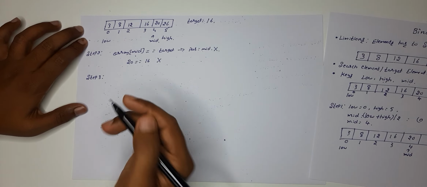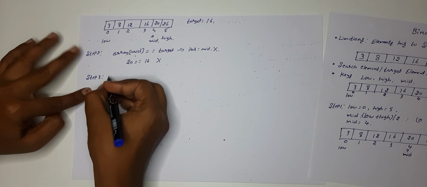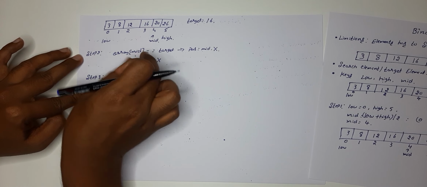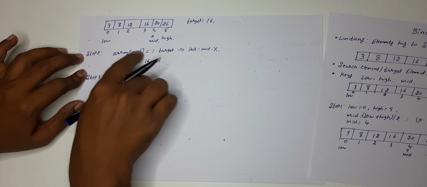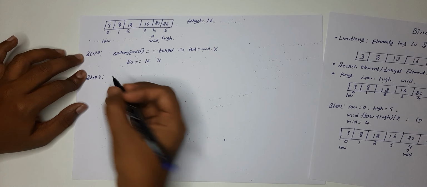In the second step, you need to check whether this array of mid is less than target or not.